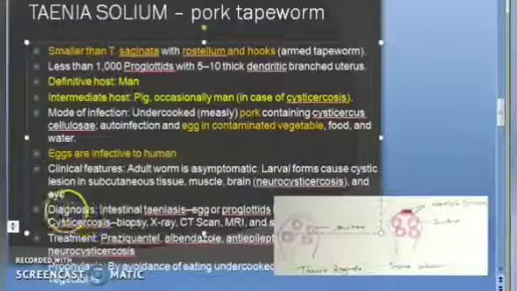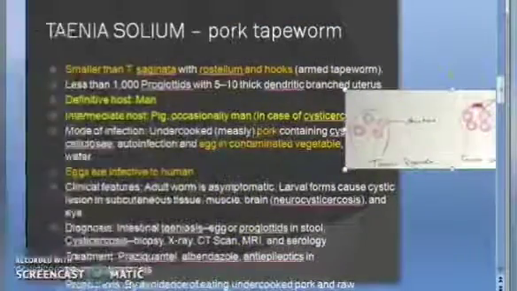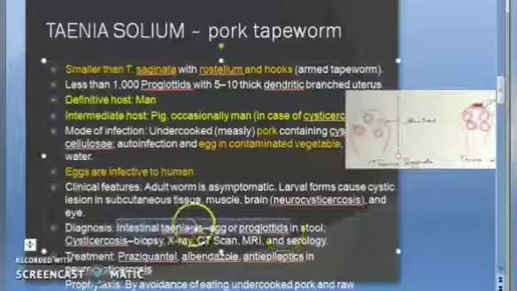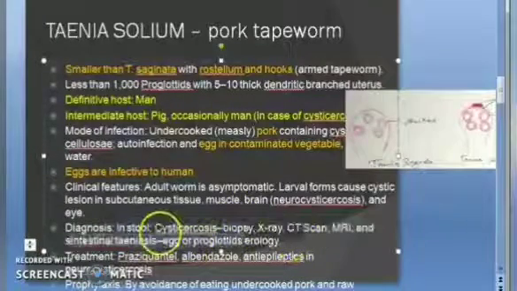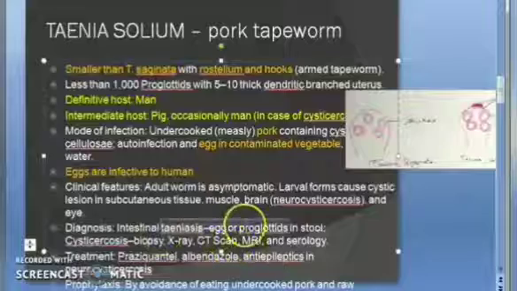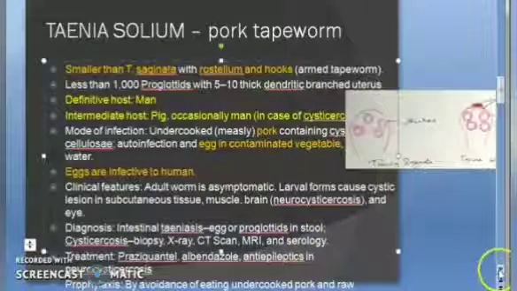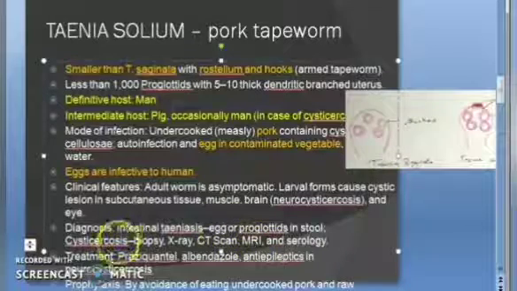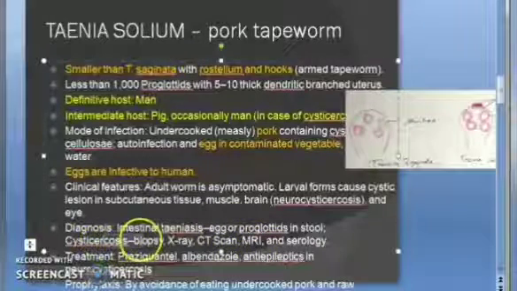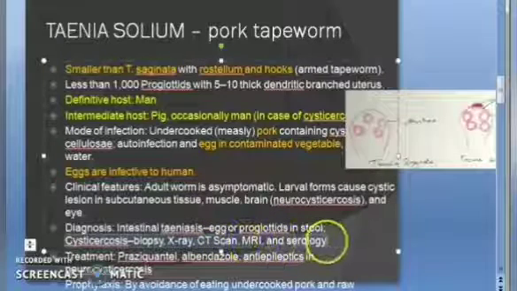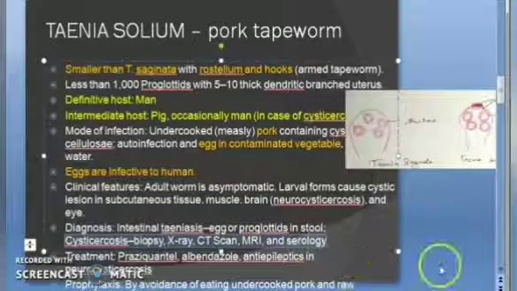It can even affect the eye. How will you diagnose this condition, Taenia solium? You will check the egg or the proglottids in the stool, right? You will check the egg or the proglottids in the stool. For cysticercosis, you can do biopsy, X-ray, CT scan, MRI, serology, everything you can do.